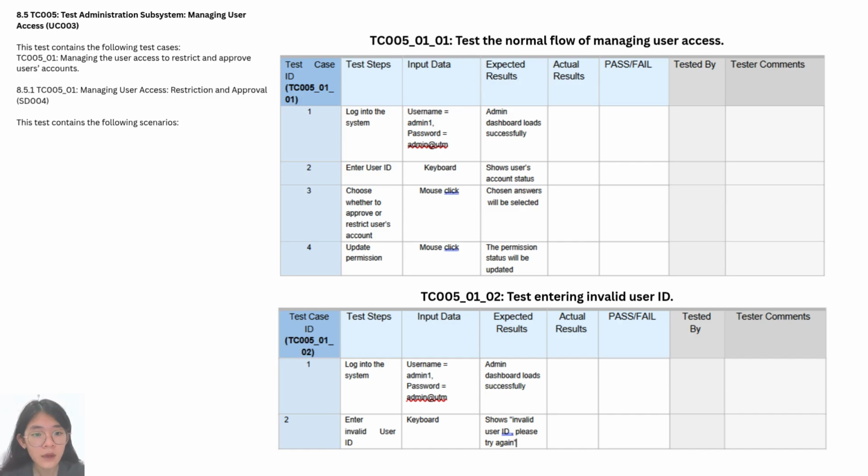user ID. For the first one, we log into the system by using the admin account, and we enter the user ID by using the keyboard, and the system will show the user account status. Then we choose either to approve or restrict the user account by using the mouse click, and the chosen answer will be selected. Then we can update the permission by clicking the update button, and the permission status will be updated. And next, for the second scenario, after logging into the system by using the admin account, we enter the invalid user ID by using the keyboard, and the system will show invalid user ID.